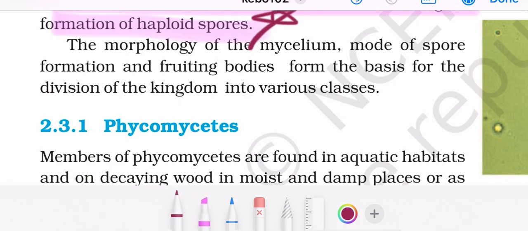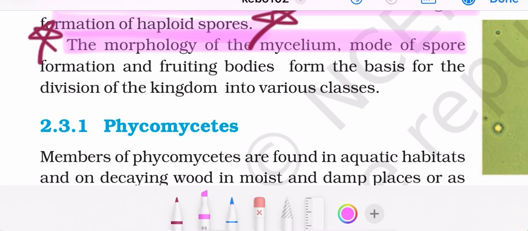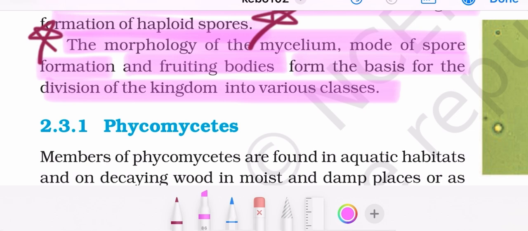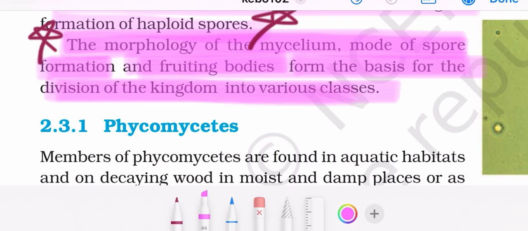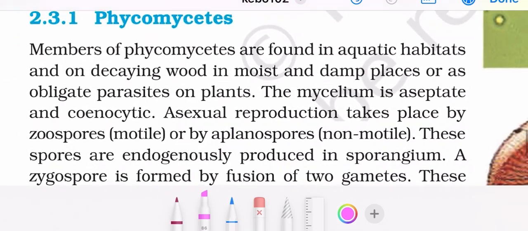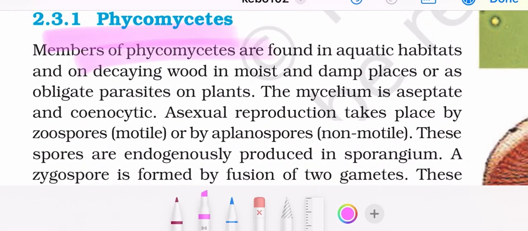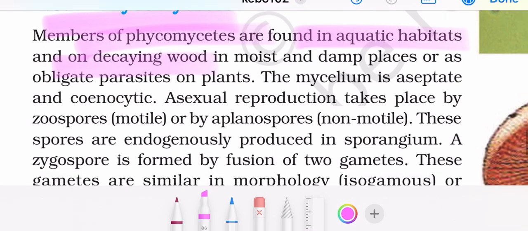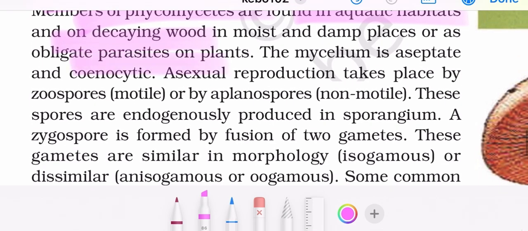Again, this is an important paragraph. The morphology of mycelium, mode of spore formation, and fruiting bodies form the basis for the division of the kingdom into various classes. Phycomycetes: members of Phycomycetes are found in aquatic habitats and on decaying wood in moist and damp places, or as obligate parasites on plants. The mycelium is aseptate and coenocytic.